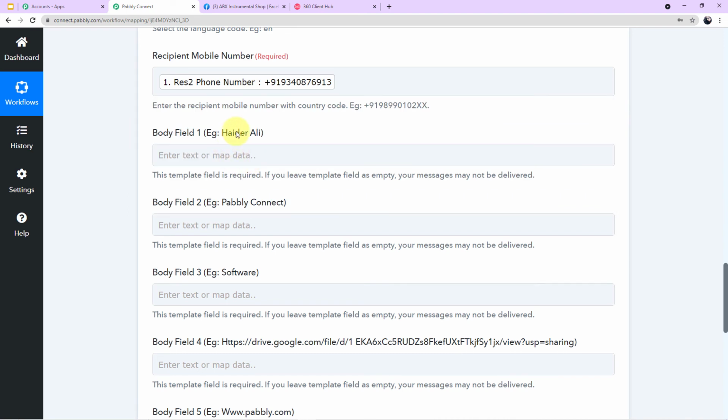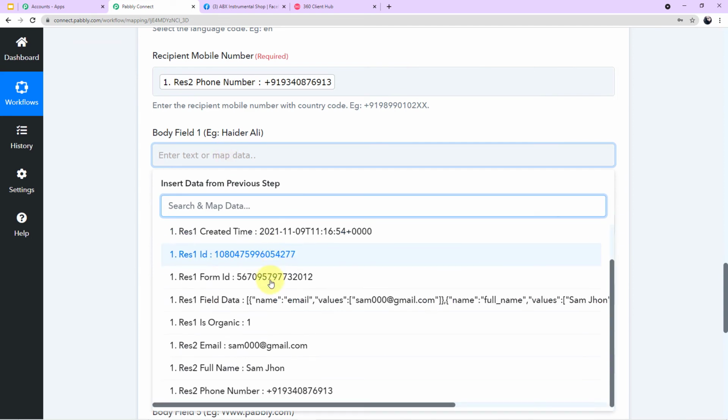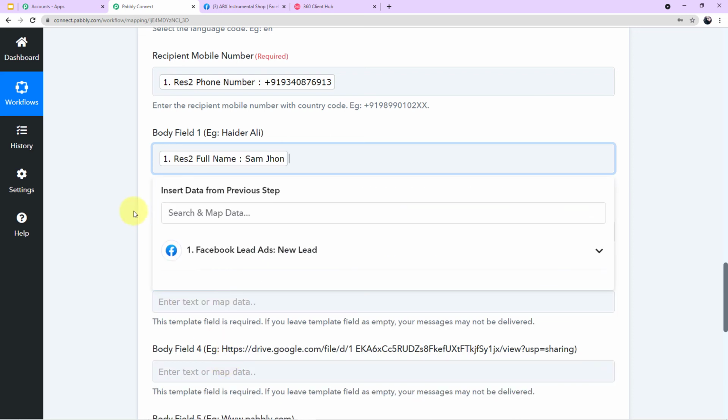Okay. Now the body fields have started. I have already told you how the body fields work. In front of every body field, an example is given so that you can understand what you have to enter in which body field. For example, here it is written Heather Ali. So here we have to map the name of our customer. How? Go to the drop-down, search for the value Sam John and simply click this.